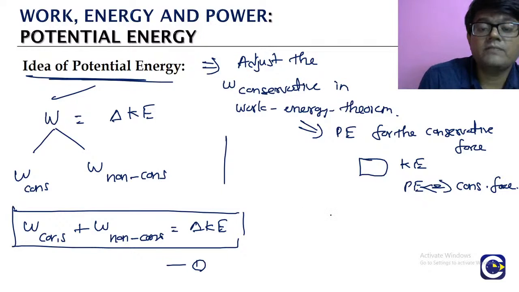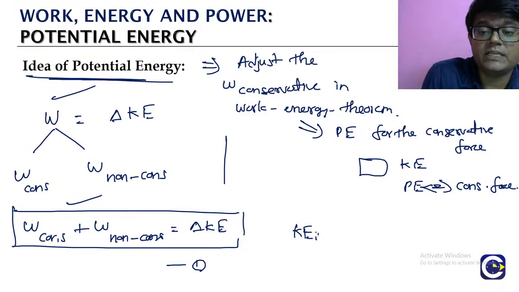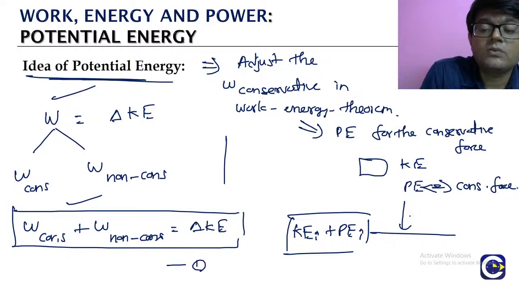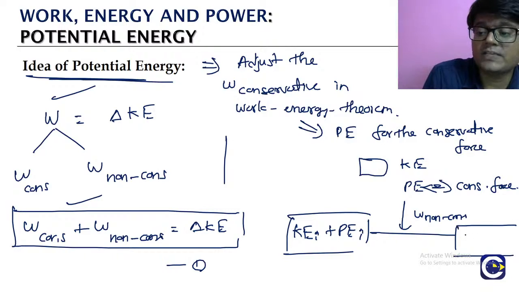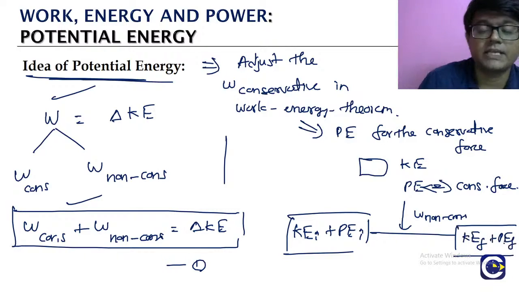So remember, in the initial discussion about the work energy theorem, what is it that we did? Initially the particle will have kinetic energy and potential energy. This is the method we did, right? And now we will talk about only the work done by the other forces other than conservative, which are called non-conservative. The final state is what? The particle will have a kinetic energy, and it will also have a potential energy.